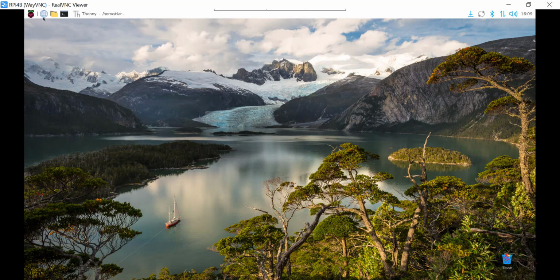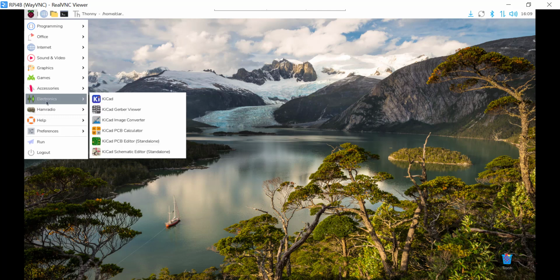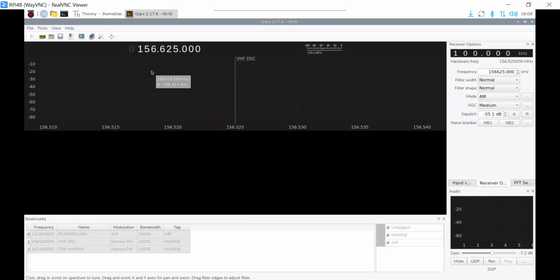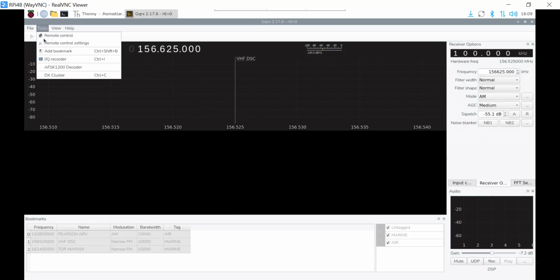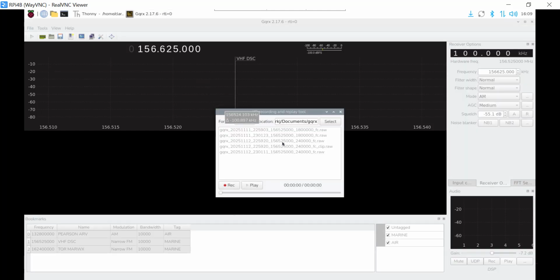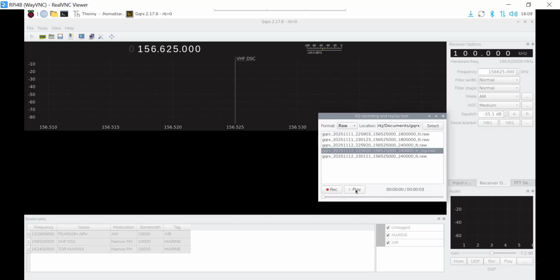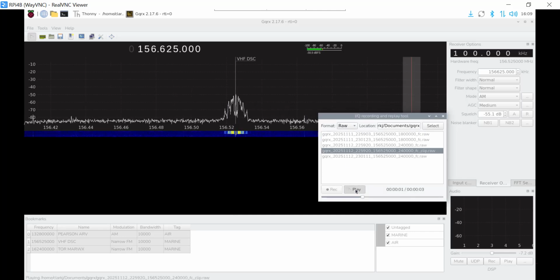So let's run Gqrx again. And we'll use the IQ recorder. And this time we'll select the clip file. And when I open that, you'll see instantly that we'll see the most powerful burst. So there we are.